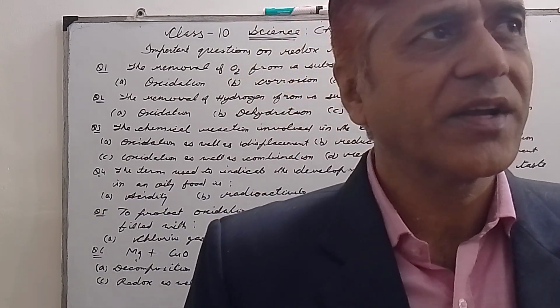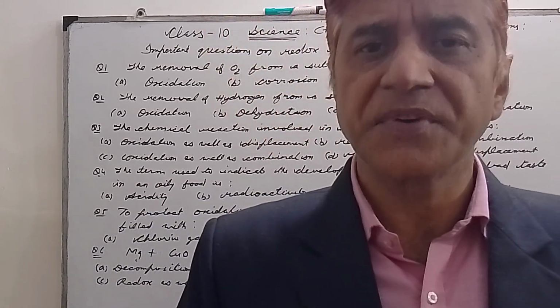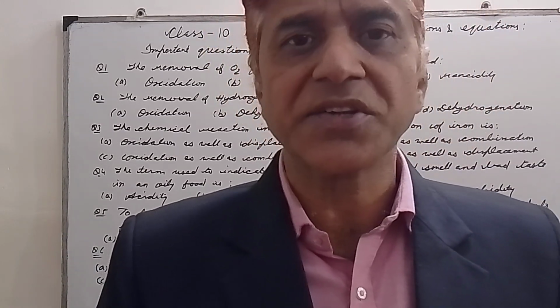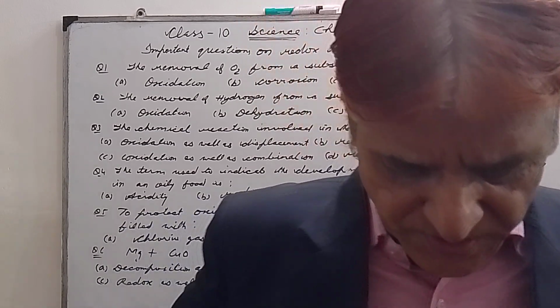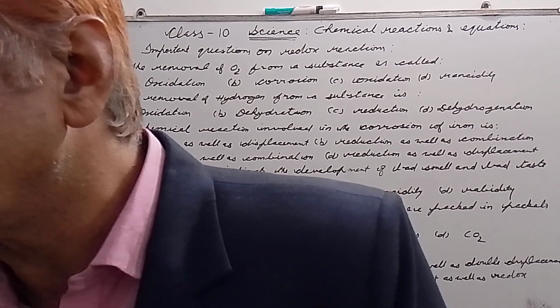So what are the ways by which we can stop or prevent this rancidity of food? There are many ways actually. We had discussed 5 ways.